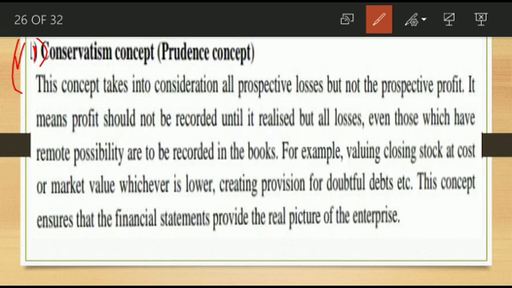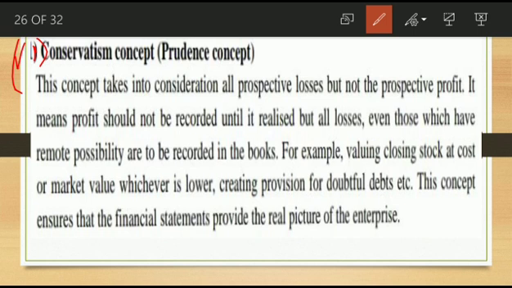Conservatism concept or prudence concept. This concept takes into consideration all prospective losses but not the prospective profit. It means profit should not be recorded until it is realized, but all losses, even those which have remote possibility, are to be recorded in the books.